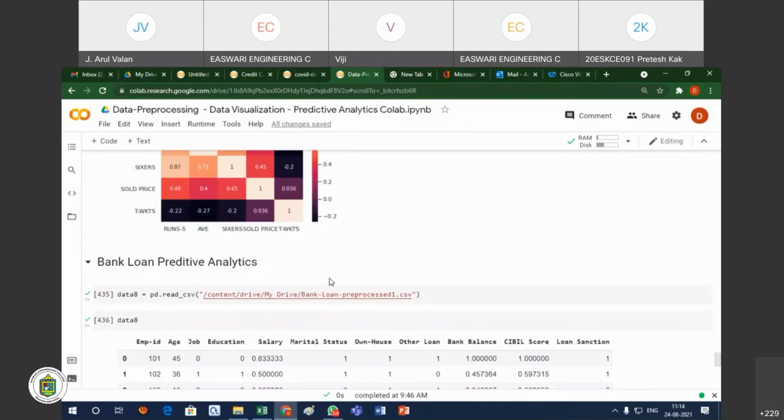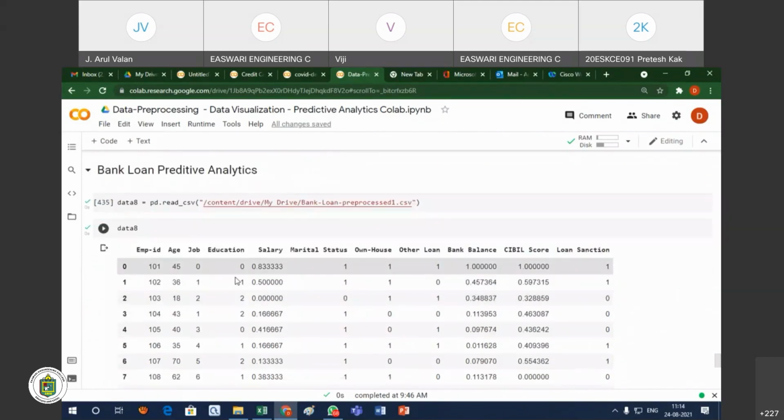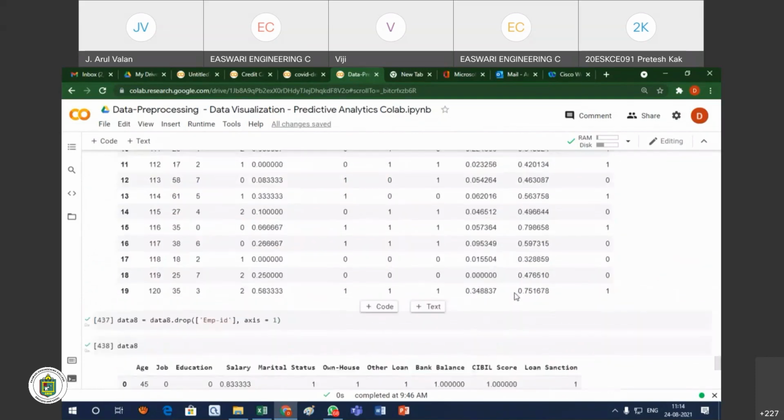Suppose you see our main ultimate aim: you download the data set, and we have to pre-process the data set. Whatever we want to convert, we have to convert categorical to numerical values. Finally, we have to do some prediction analysis. Is that correct? I have taken the same data set only, the pre-processed data set.